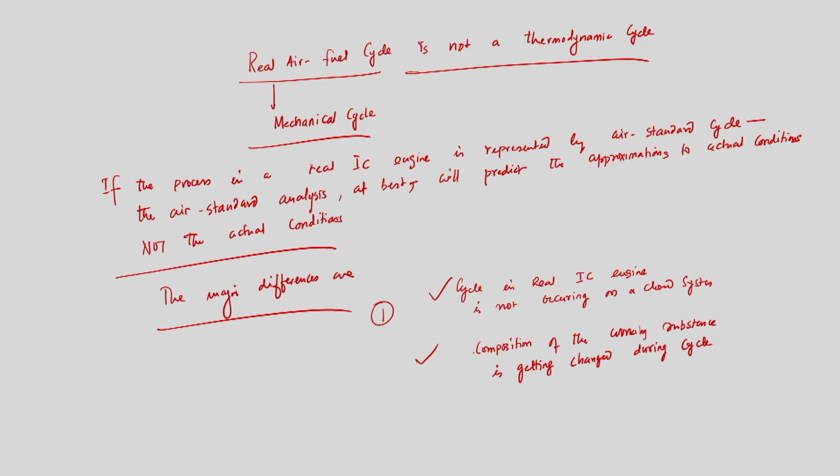So, this is one difference, and as I said, although the mass remains the same, the molar quantity changes.